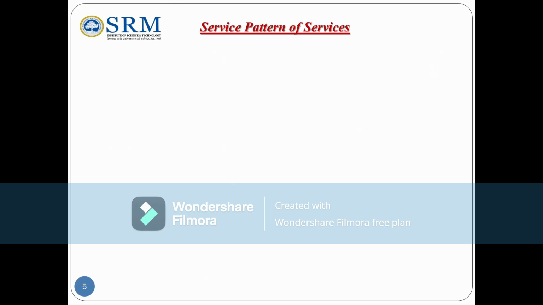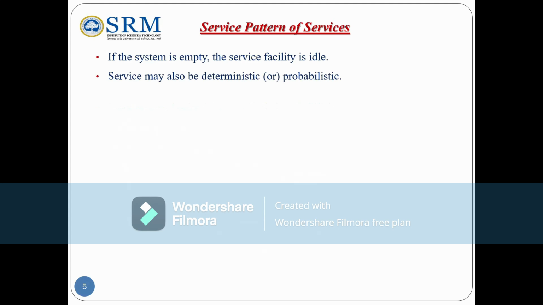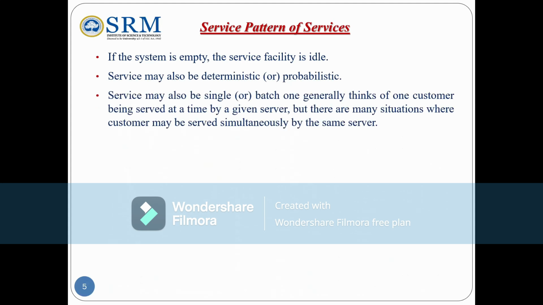So the service pattern of the server: if the system is empty, the service facility is idle. Service may be deterministic or probabilistic. The service may be single or batches. One generally thinks of one customer being served at a time by a given server, but there are many situations where customers may be served simultaneously by the same server.